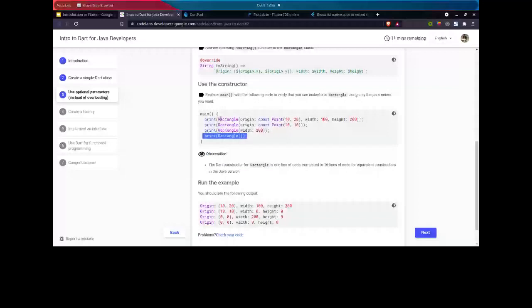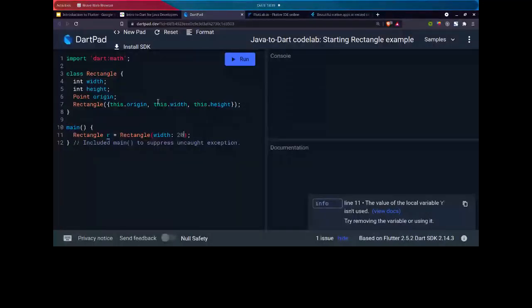This is the main benefit, or we can say one of the features of Dart, where we don't have to use object overloading. We can simply create optional parameters, which then take values, and we can also pass a default value if you don't want to have a value. So if width is not present, then the width is taken as 50, but if width is present, then the width is set to 20.